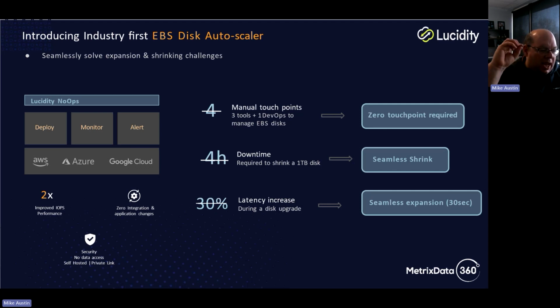So we can basically say, how much buffer do we want? We want 20% buffer. And as our storage requirements increase, it auto scales the disk up. And as they decrease, it auto scales them down, right? So we get rid of those 4 manual touch points. We get rid of the 4 hours of downtime, and we get rid of the latency, right? And there's zero integration and changes required into the applications in order to do this.